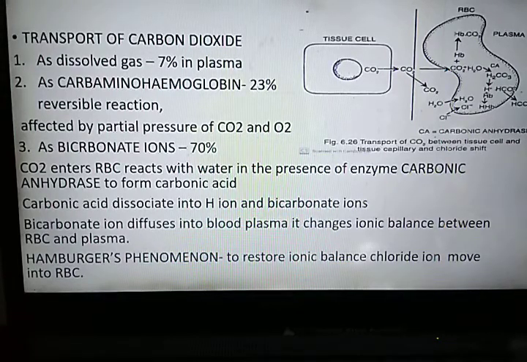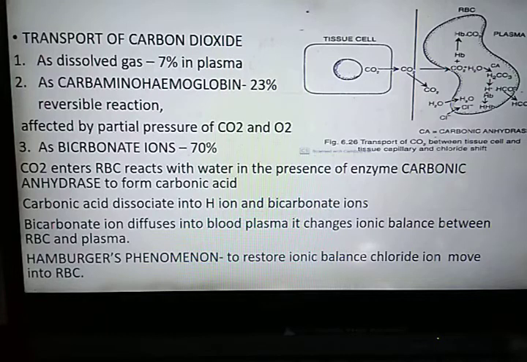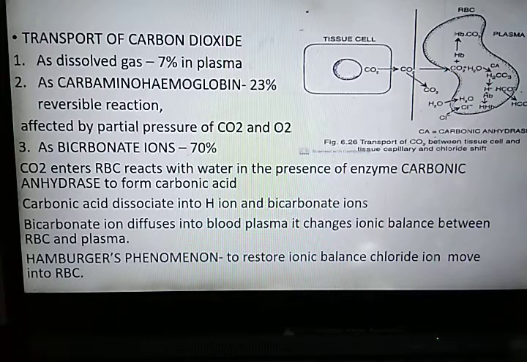Whereas when the partial pressure of carbon dioxide is low and the partial pressure of oxygen is high, where is the partial pressure of oxygen high? Yes, in the lung alveoli. So, the dissociation of carbon dioxide from carbamino-hemoglobin takes place and formation of oxyhemoglobin occurs.